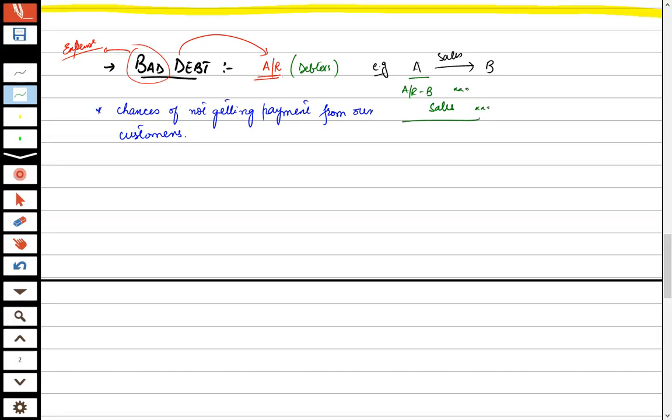So Mr. A will say that Mr. B is my debtor, meaning I have to receive from him. Now, maybe there are chances that Mr. B may not pay. So there is always a chance of not getting the payment from our customers. So this chance is known as what? The concept of bad debt.